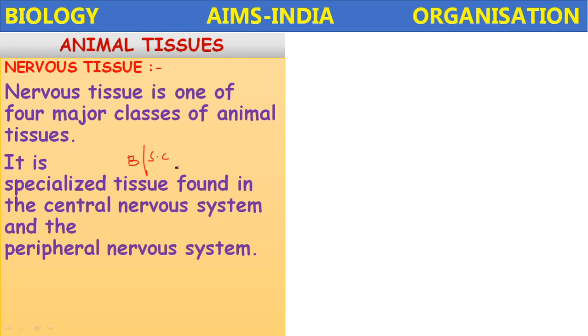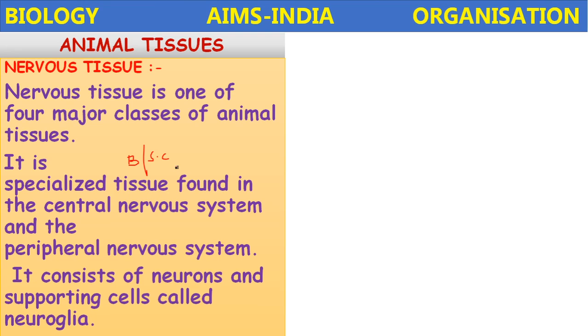So the peripheral nervous system consists of 43 pairs of nerves. What are they? The 12 pairs from the brain are called the cranial nerves, and the 31 pairs from the spinal cord are called spinal nerves. The peripheral nervous system is composed of cranial nerves and spinal nerves, which you study in the higher classes.